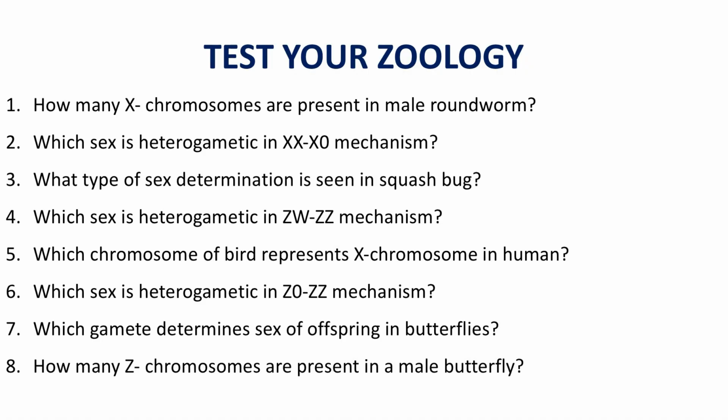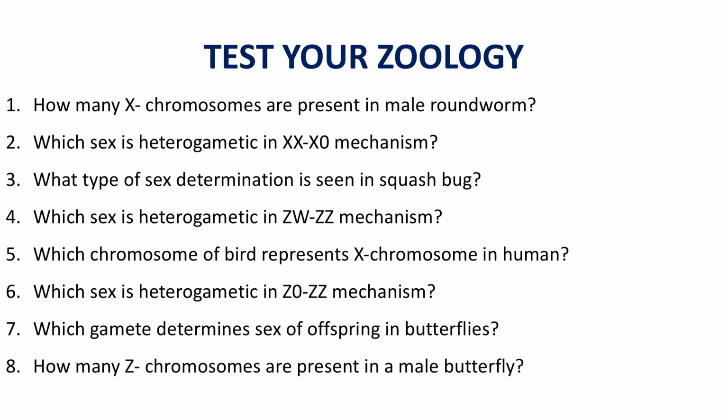What type of sex determination is seen in case of squash bug? You know, obviously XX-X0 type, because in case of grasshopper, in case of squash bug, in case of roundworm, the XX-X0 mechanism of sex determination is applicable.